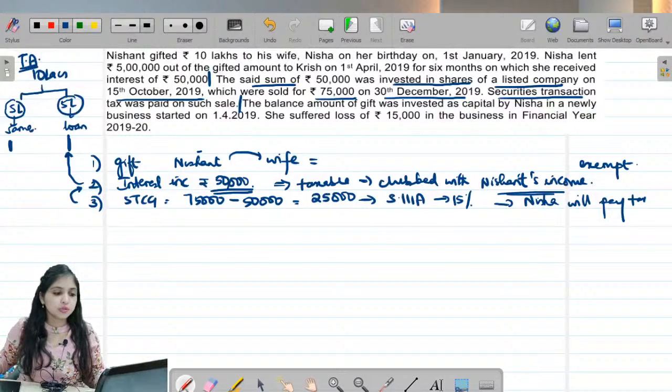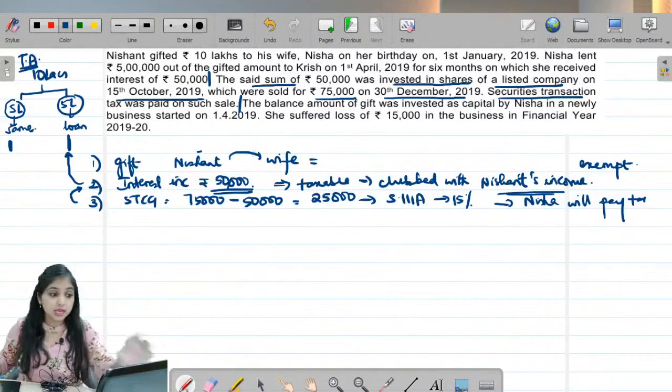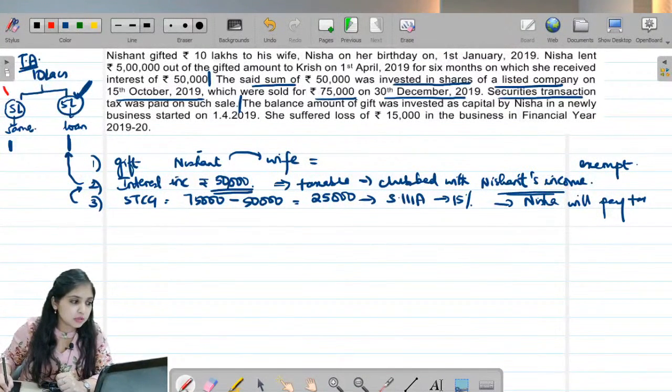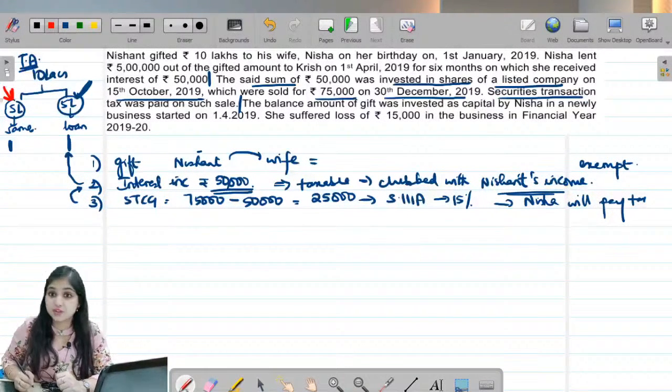Fine. Let's go to the next question then. The fourth point, the last part of this question. The balance amount of gift. What is the balance amount of gift? We have spoken about this 5 lakhs. So the balance amount of the gift is this first 5 lakhs.